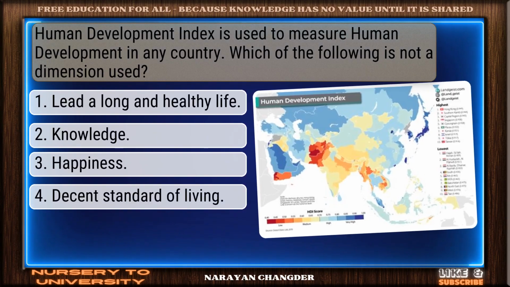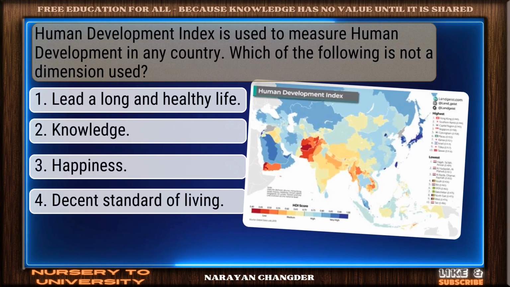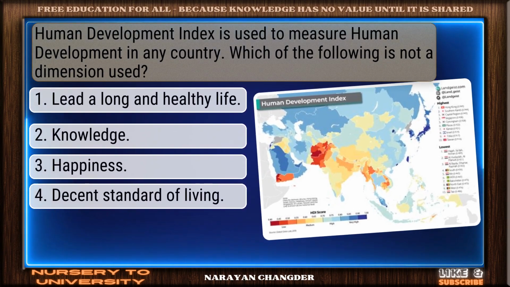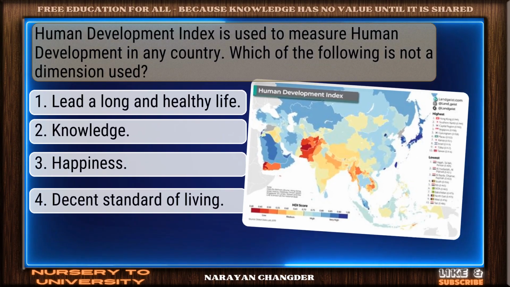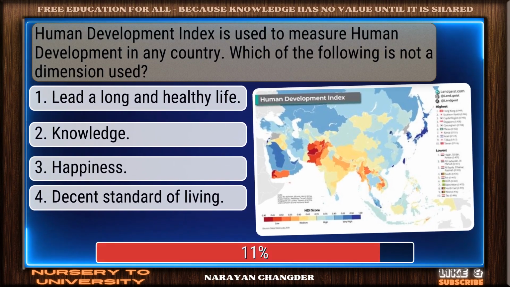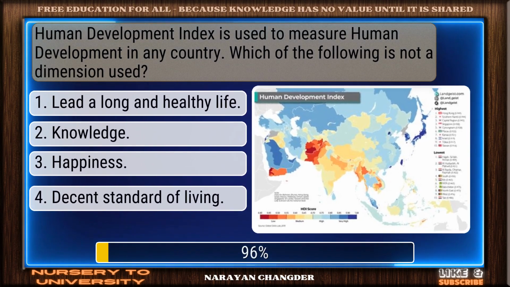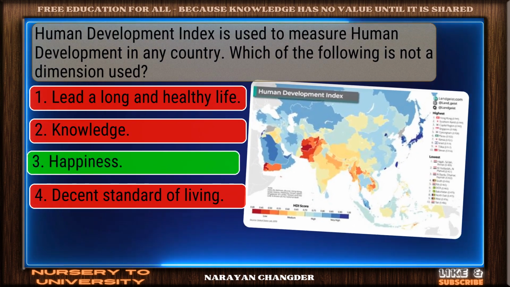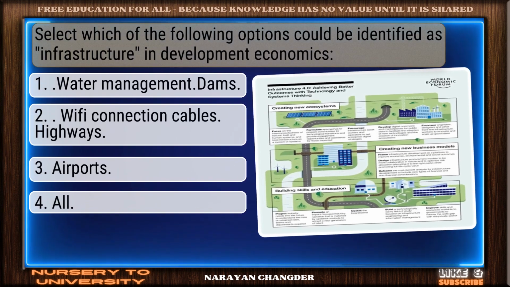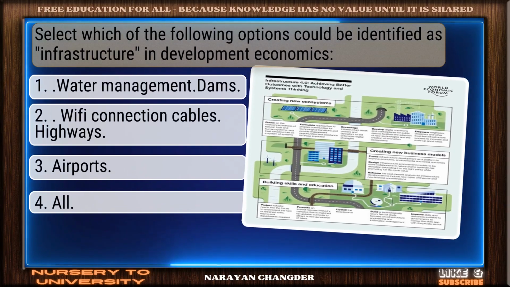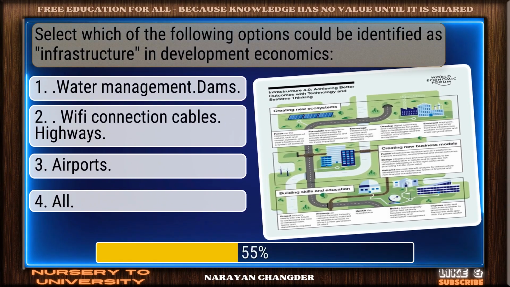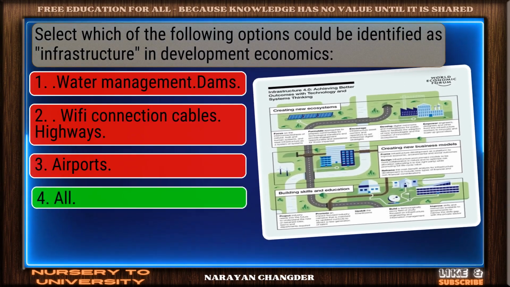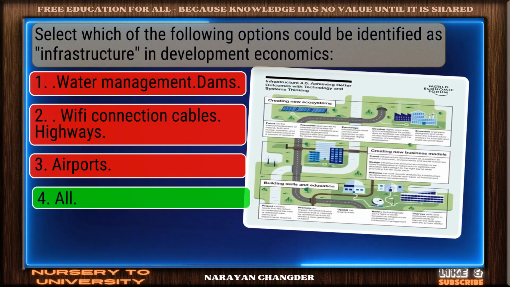Human Development Index is used to measure human development in any country. Which of the following is not a dimension used? Strong choice. Happiness is the right answer. Select which of the following options could be identified as infrastructure in development economics. Solid response. All is a valid choice.